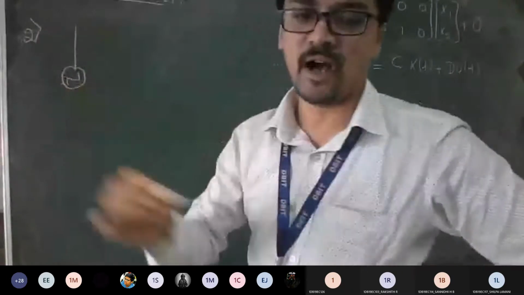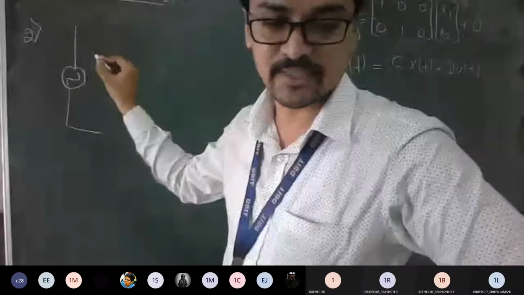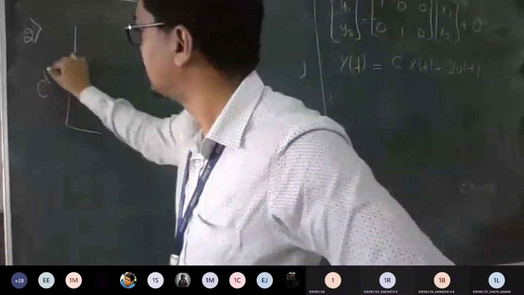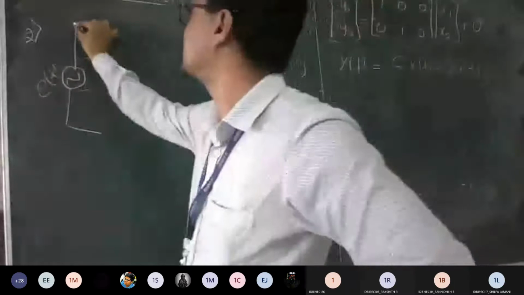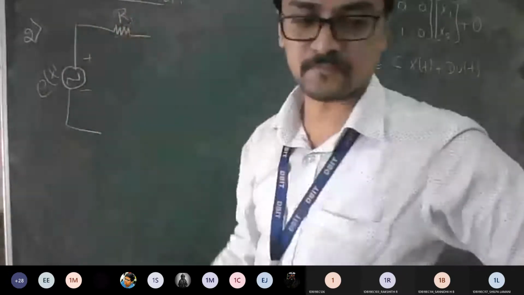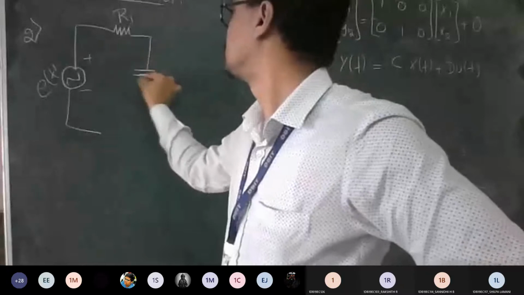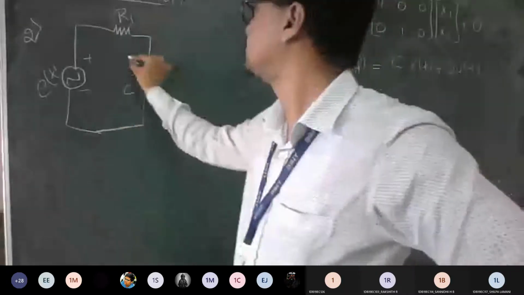So now you should tell me how I should solve this problem. You analyze the concept, right? The same way I want you to do with this problem also. So a resistor is given. A capacitor is given.